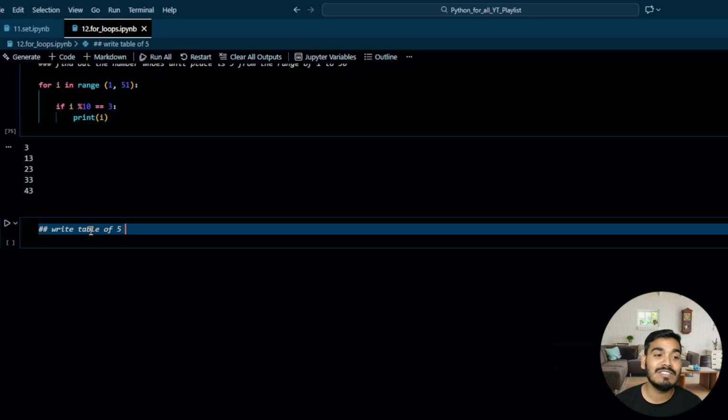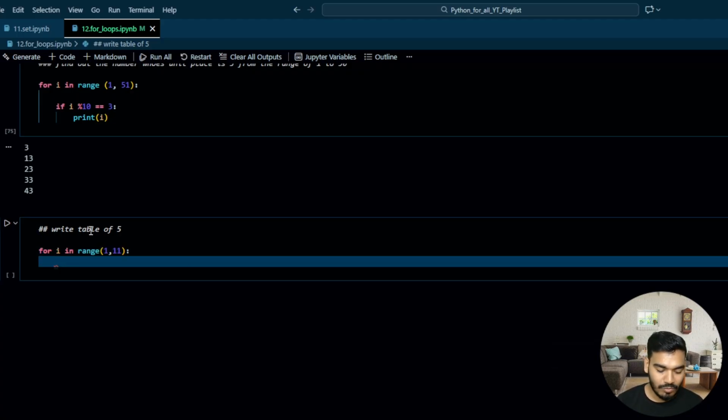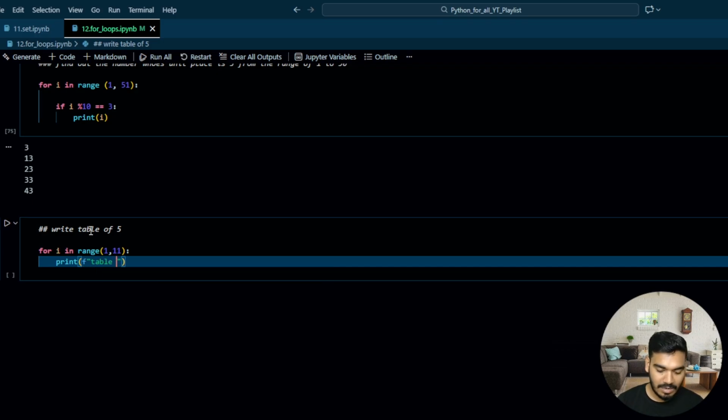That is 5 ones are 5, 5 twos are 10, all those things, right? So how can we do that? So for i in range of 1 to 11. Perfect. Now over here you just write print, and it should be table of 5